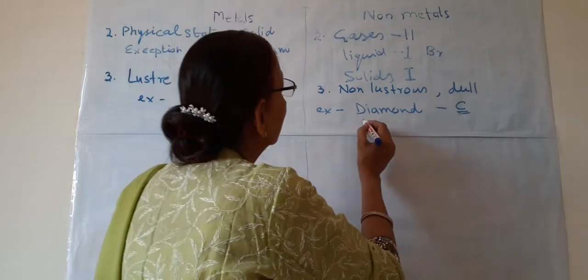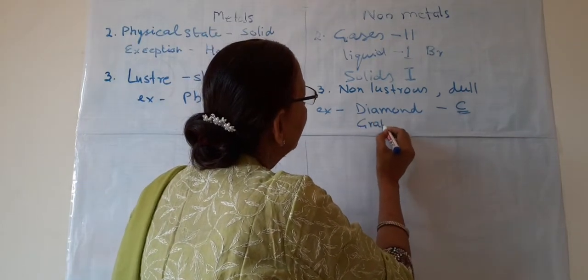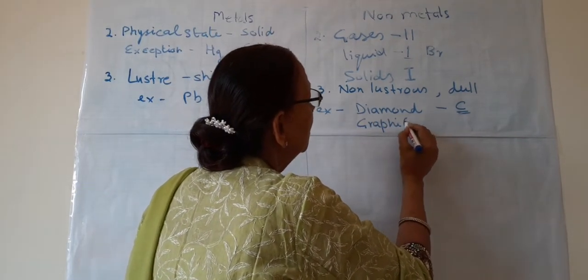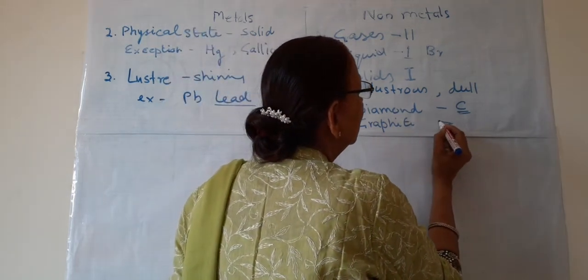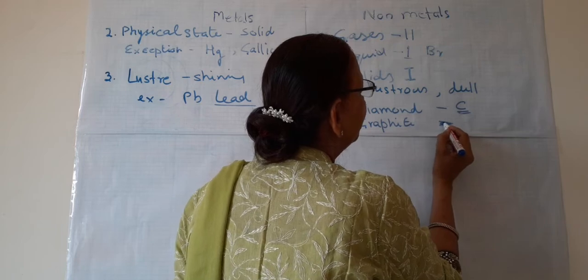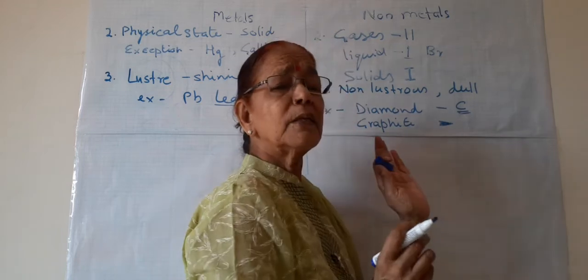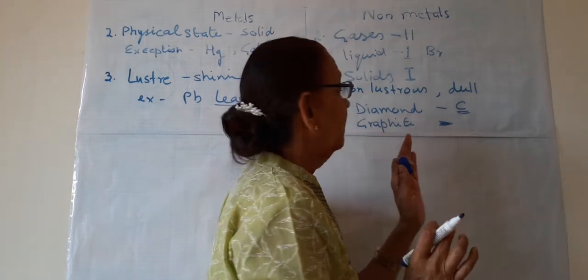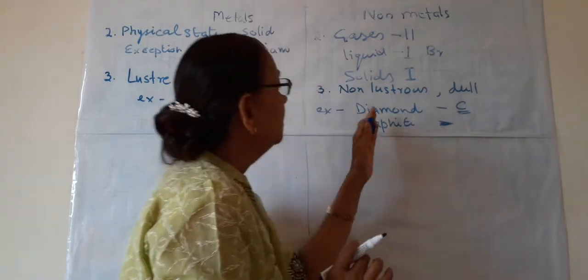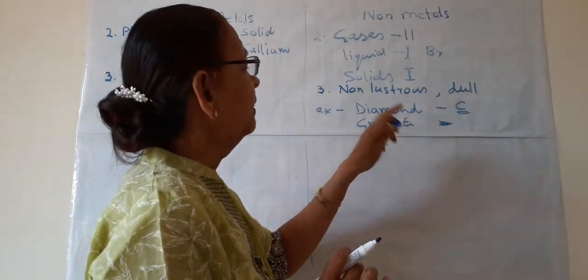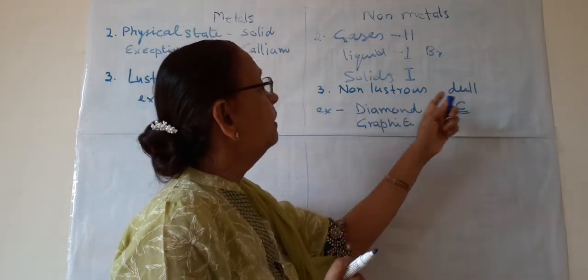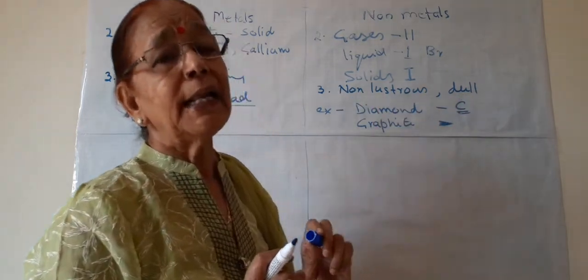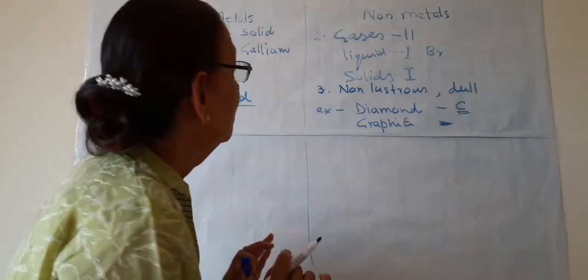And graphite also, graphite is also a form of carbon. You know the pencil leads, they are form of graphite, and this is somewhat also shining. So these are exceptions where diamond and graphite, they are shining, although all other non-metals, they are dull in appearance.